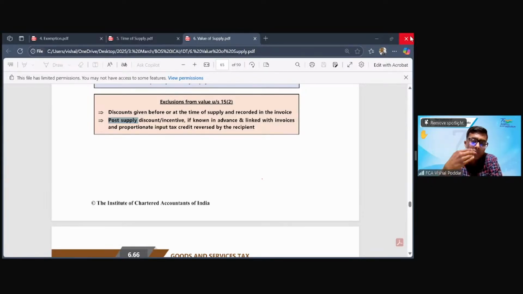Since I am giving you a discount, I am reducing my sales. So I am getting that much tax back from the government. So at your end, when I gave you the original supply, you took the full credit. You also reduce your ITC proportionately.